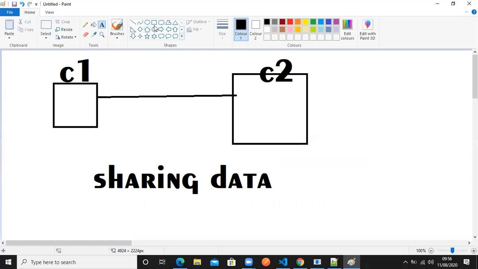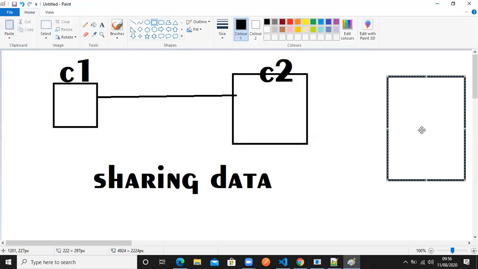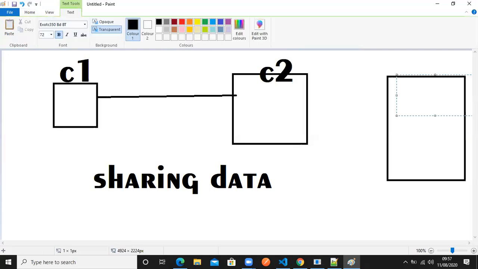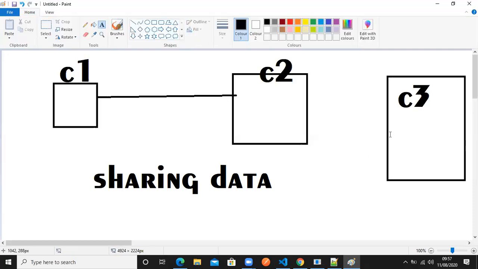If I have one more computer here, which is computer three, it cannot get the data unless it is connected. You should understand that. If computer three is not connected, can I share the data from computer 2 to computer 3? We cannot, because it is not connected to the network. Network means it should be connected together. So if I connect computer 2 to computer 3 like this, then these three computers are in a network. That means we can share the data from computer 1 to computer 2 as well as computer 3. Correct. So these three are in the network. That is what a network is all about.